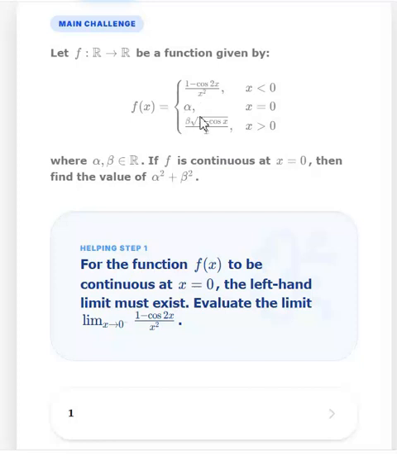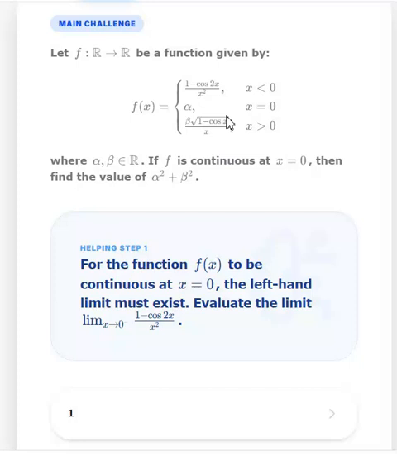In continuity, what we do is we say that as x approaches 0, from the left-hand side and from the right-hand side, both the values should converge and be equal to alpha. So we start with evaluating the limit as x approaches 0 minus. We start from the negative side and try to evaluate the limit of 1 minus cos 2x upon x square. If this is not clear, then you need to go to the limits chapter and understand how to calculate the limit.